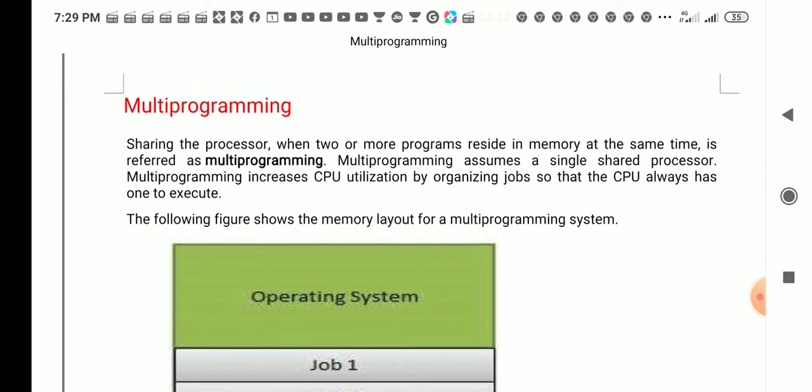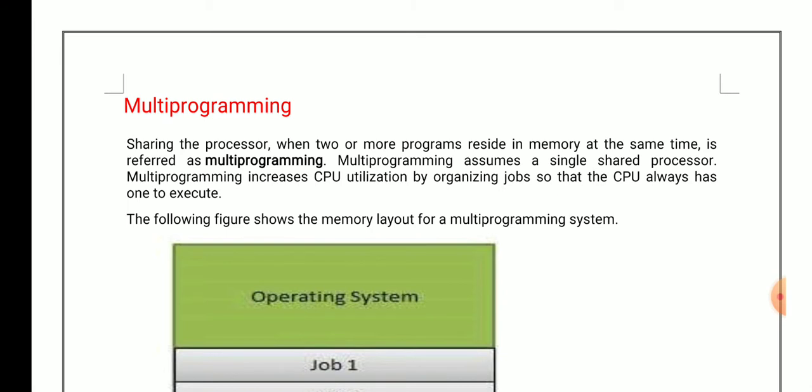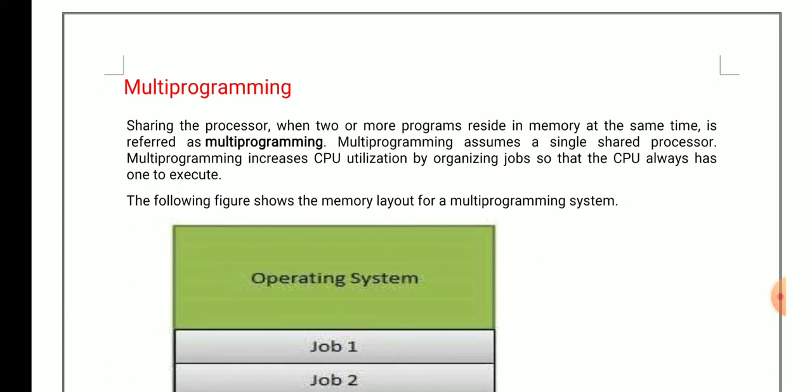So dear students, basically what is multi-programming? Whenever there are multiple programs at a time for execution, that is known as multi-programming. Just like suppose you are running Excel, and side by side you are running Firefox. So these are examples of multi-programming.